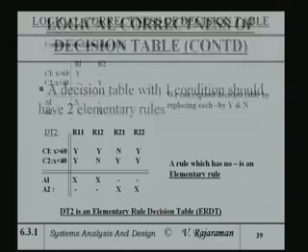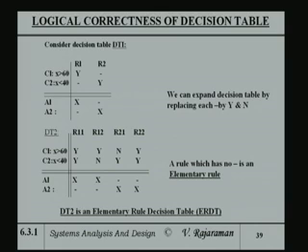Now, we will look at this table. This table has got two conditions. C1 is x greater than 60 and C2 is x less than 40, and the rules say that if x is greater than 60, then do action A1, and if x is less than 40, do action A2. That is what it says, and it puts dashes to indicate that in rule number 1, you do not have to test condition C2, and in rule number 2, you do not have to test condition C1.